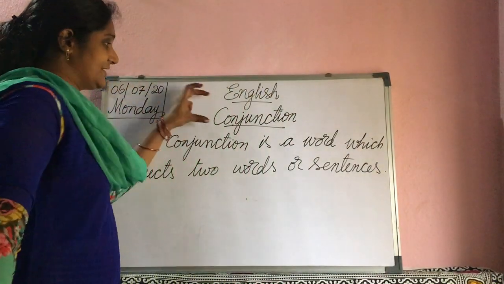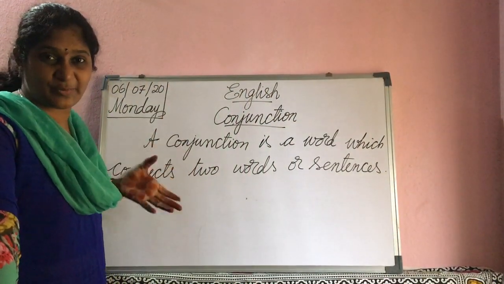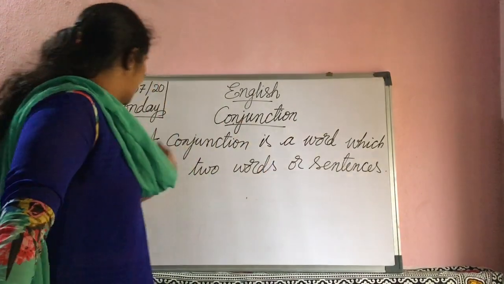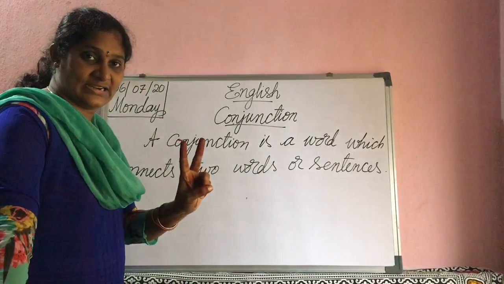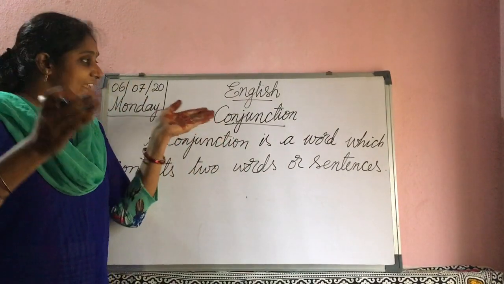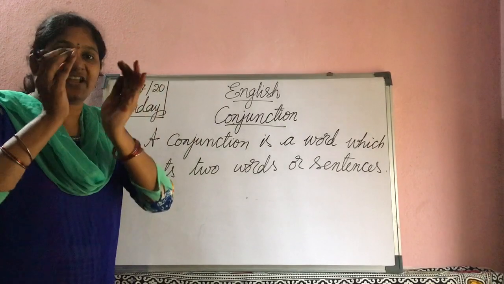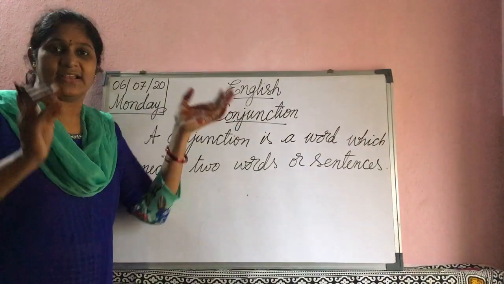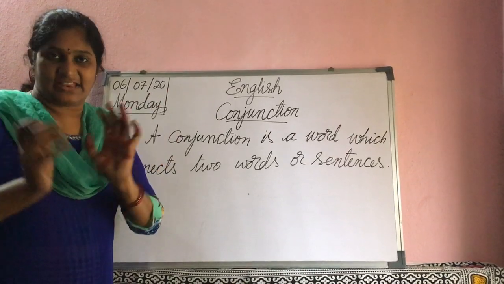What is the definition of conjunction? A conjunction is a word which connects two words or two sentences, and these conjunctions simplify the sentence.